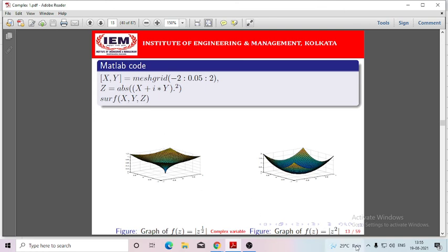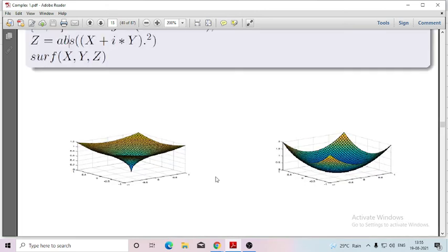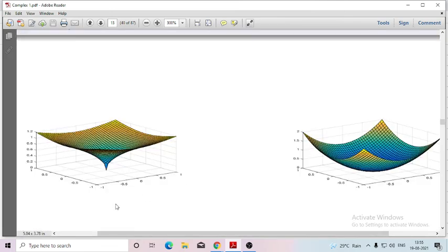Similarly, if f of z equals mod of z, whole square, then I am getting this curve. So why single valued and multi-valued? I am enlarging it. If you consider any point here in the xy plane, this is the x axis, this is the y axis.